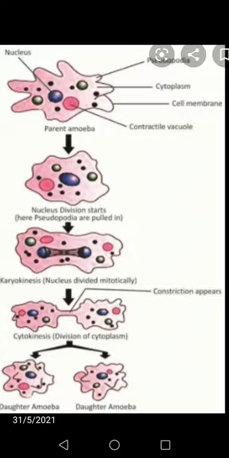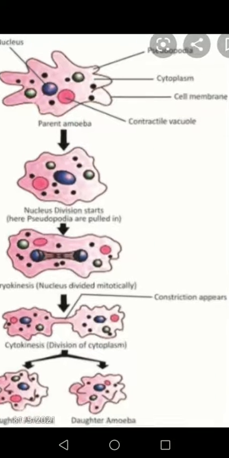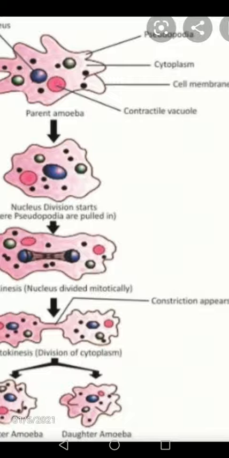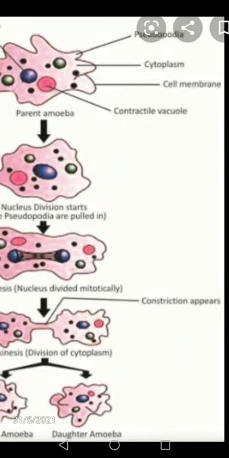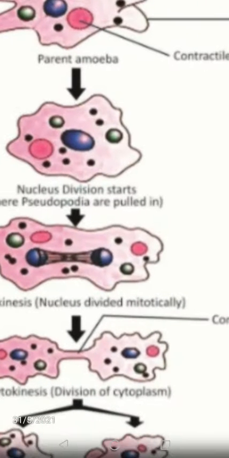Karyokinesis means the nucleus divides repeatedly. Cytokinesis means division of the cytoplasm. In binary fission we have seen four types. Of those four types, we have completed simple irregular binary fission. Let's recall again what simple binary fission is.